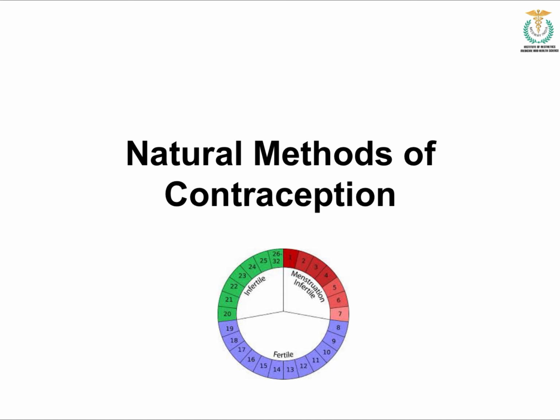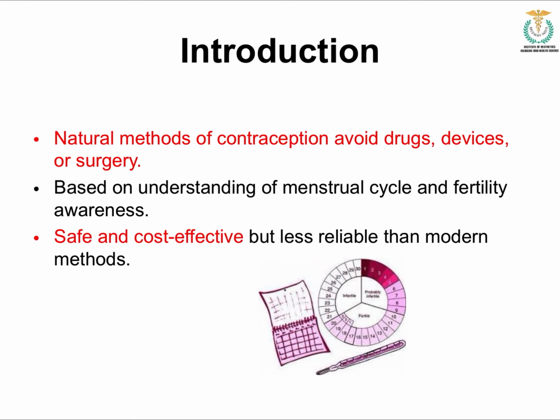Now we'll move on to the topic natural methods of contraception. Natural methods of contraception are those where we avoid pregnancy without any use of drugs, devices, or surgery. So it is a contraceptive method where we don't use any kind of drugs like oral pills, or any devices like IUDs, or any surgery. So this is the natural methods of contraception.